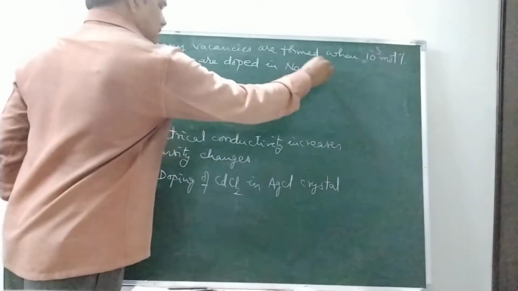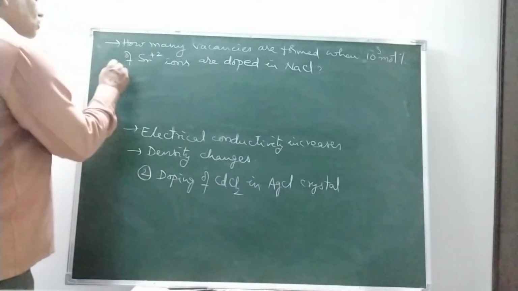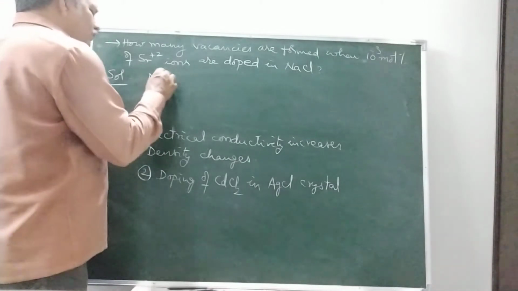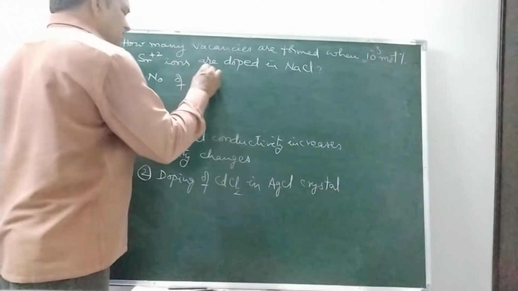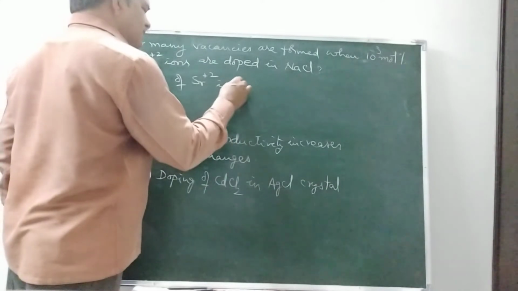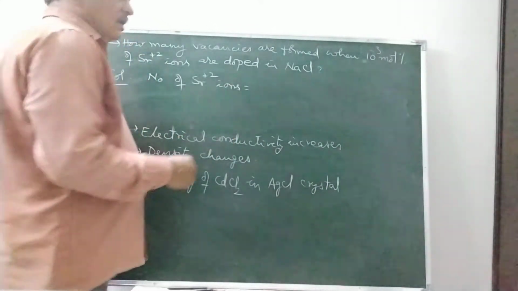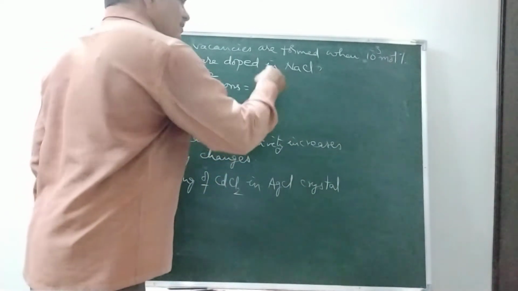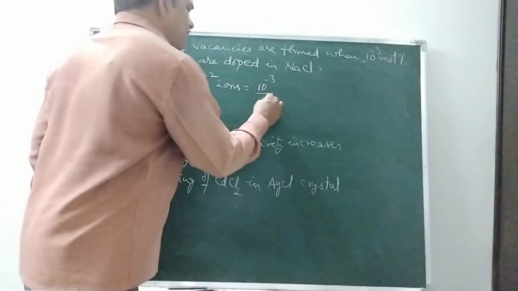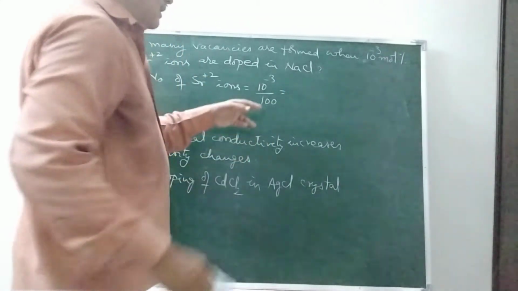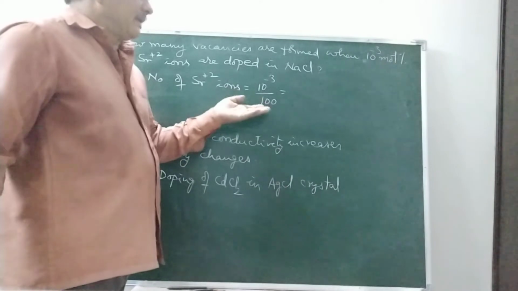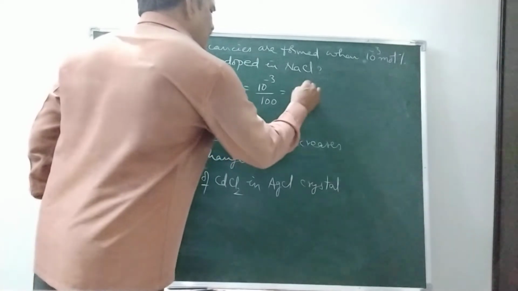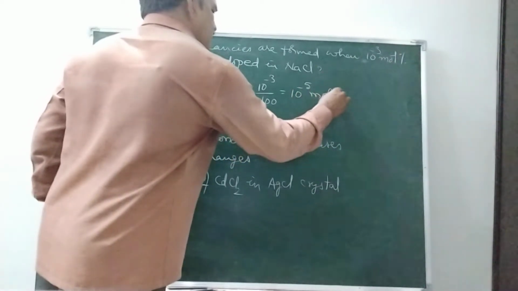Okay. So if a question is given like this, how to get the solution? The number of Sr2+ ions: first take it in moles. 10^-3 mole percentage means 10^-3 by 100, or 10^-3 into 10^-2, which is 10^-5 moles.